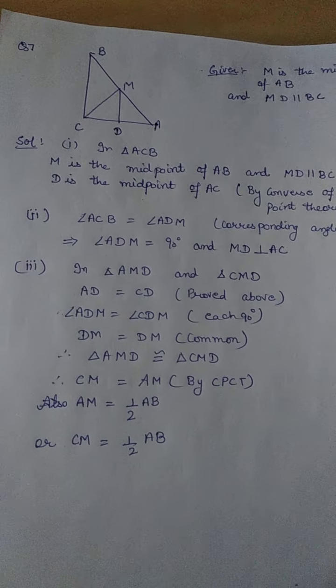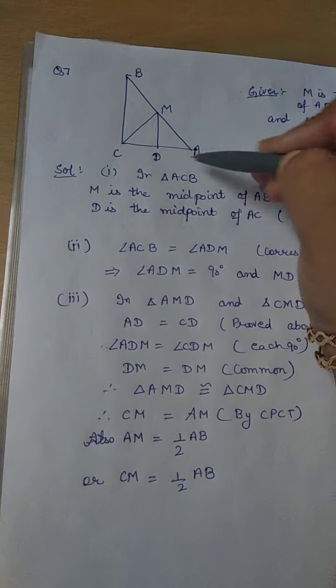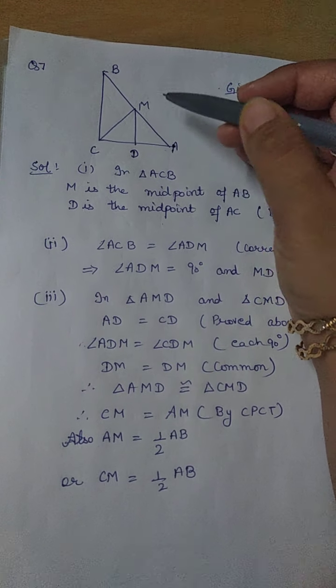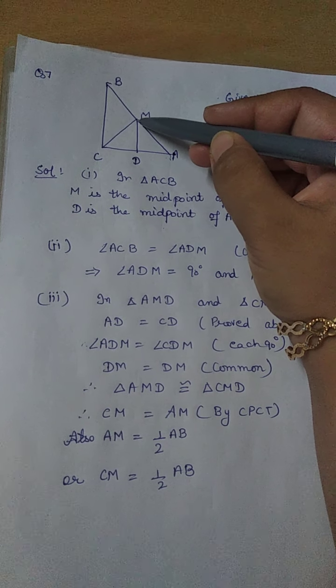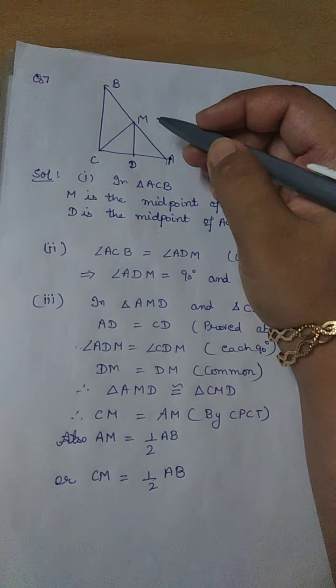Now we will do question number 7. In question number 7, we have a figure ABCD. We have to draw this figure which is right angled at C. So a line through the midpoint M of the hypotenuse. So AB is the hypotenuse, M is the midpoint of the hypotenuse. It's already given AM is equal to MB.